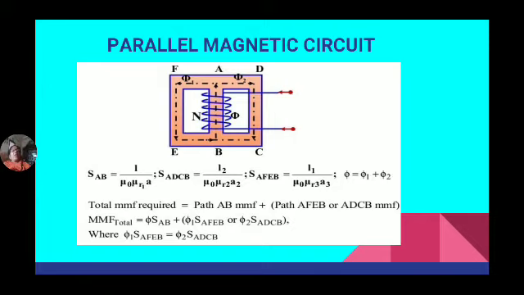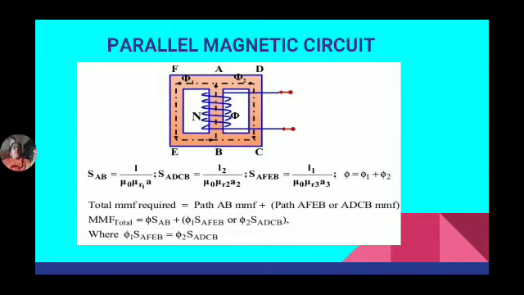So here we are having three different paths. One is the AB, and DC, and FE. So reluctance of path AB is equal to, here the total current is I, by L by mu naught mu R1 into A. So L2 by mu naught mu R2 into A2.